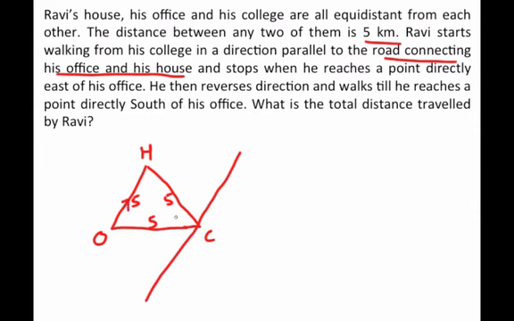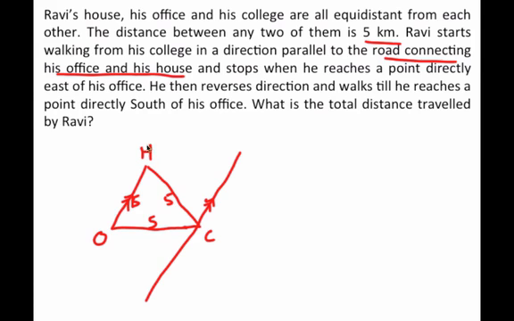I'm assuming, or I'm trying to draw, these two lines as parallel to each other. Now, what he does is he keeps on walking and stops when he reaches a point directly east of his office.